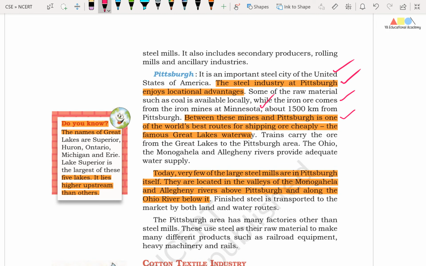Friends, between these mines and Pittsburgh is one of the world's best routes for shipping ore cheaply. That is the famous Great Lakes waterway. Friends, today very few of the large steel mills are in Pittsburgh itself. They are located in the valleys of the Monongahela and Allegheny rivers above Pittsburgh and along the Ohio River below it. Right, friends, finished steel is transported to the market by both land and water routes.